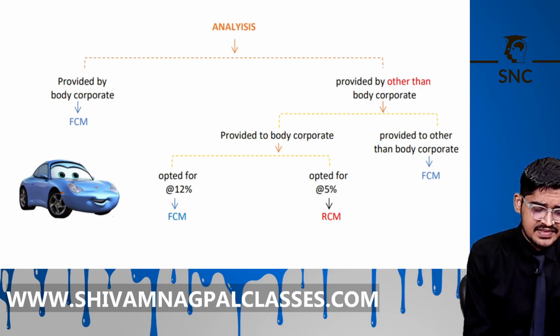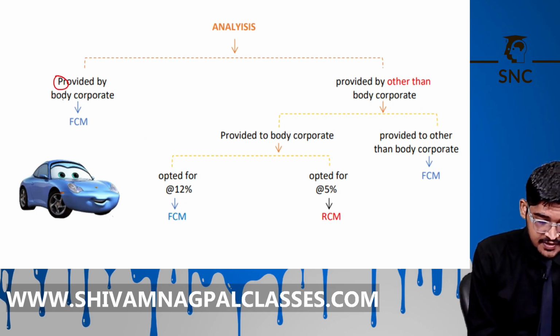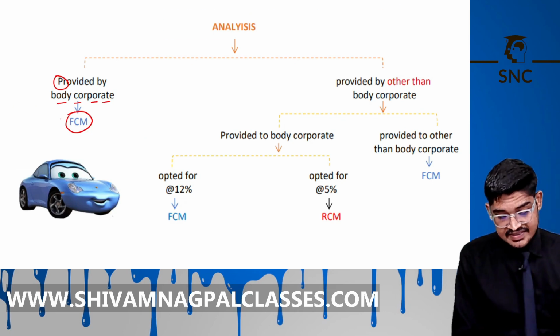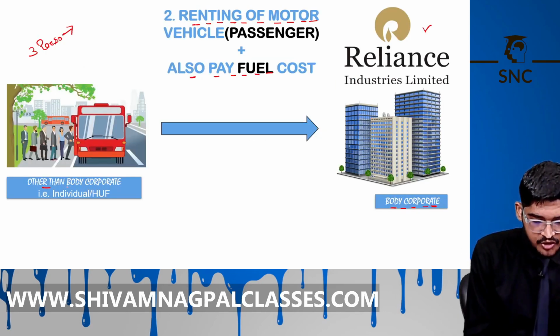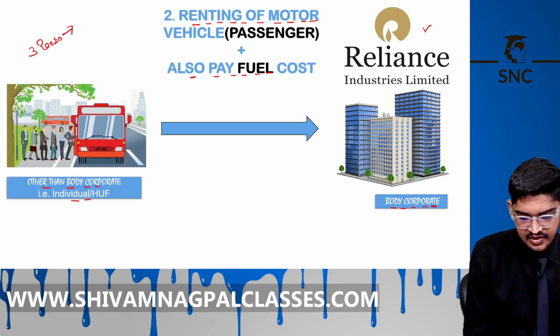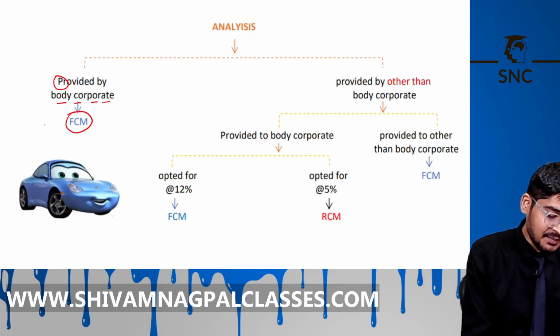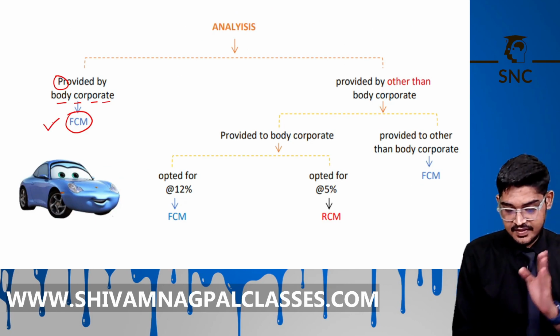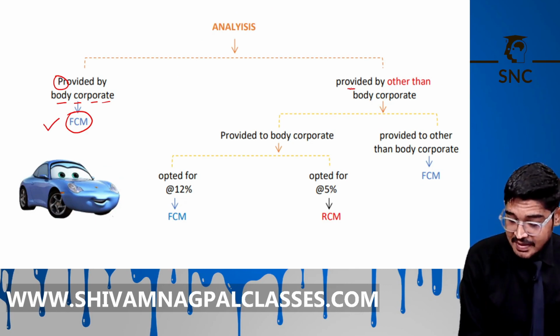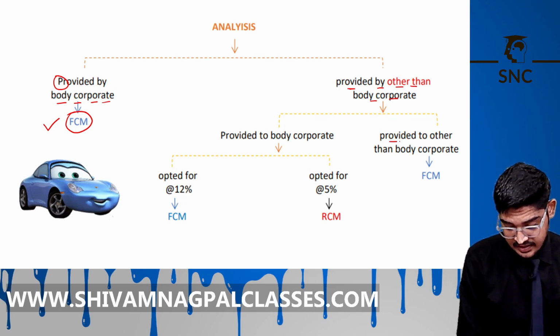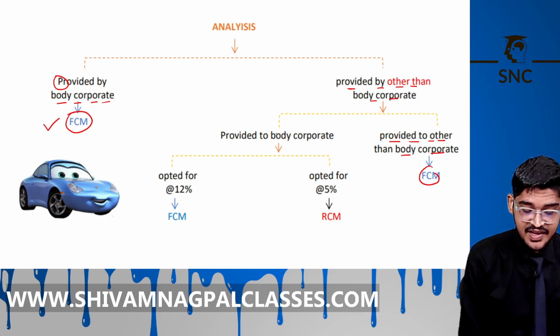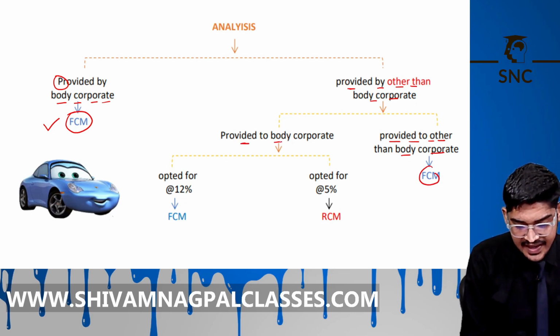So let's analyze this. If provided by a body corporate, then FCM will apply. When does RCM come? If provided by someone other than a body corporate, like an individual or HUF, then RCM will come. If it is provided by the body corporate itself, then it comes under FCM, not RCM. The second thing: if provided to someone other than a body corporate, like an individual or HUF, then again FCM will apply. If provided to a body corporate, then RCM will apply.